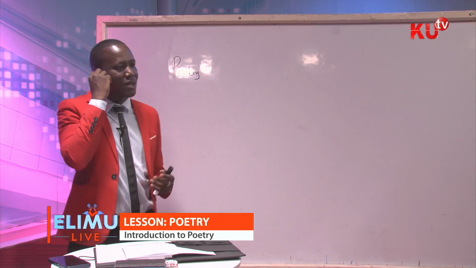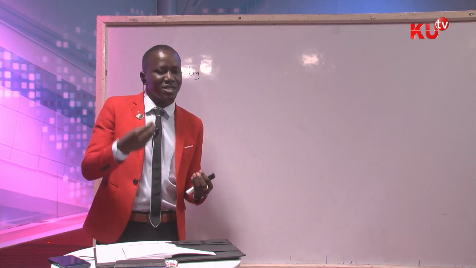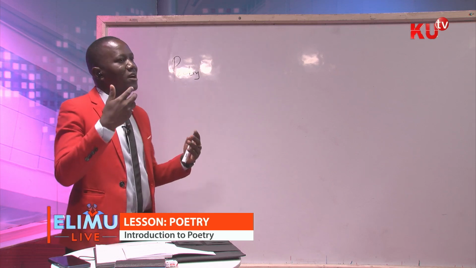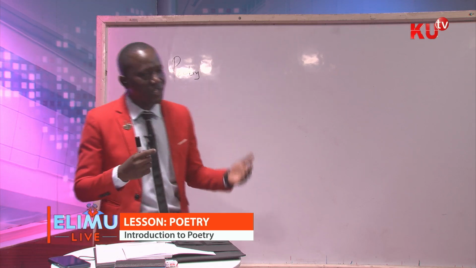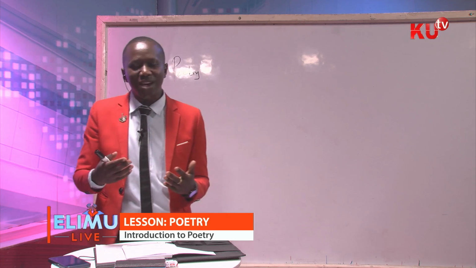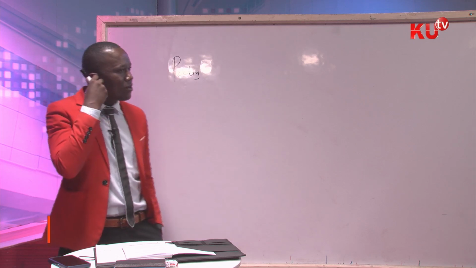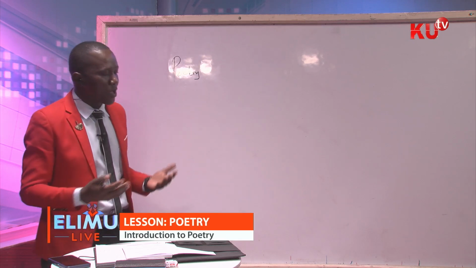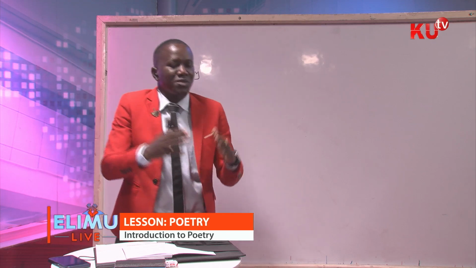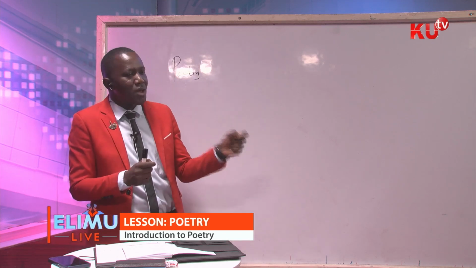Allow me to repeat. I'm saying that a poem is a work of art written or created in verse form, using distinct styles, and in which expression of emotions, feelings, and ideas is given prominence. So when we write a poem, it is because we want to express some feelings, some emotions, some ideas, and that is the main reason why somebody will take a pen and write a poem.